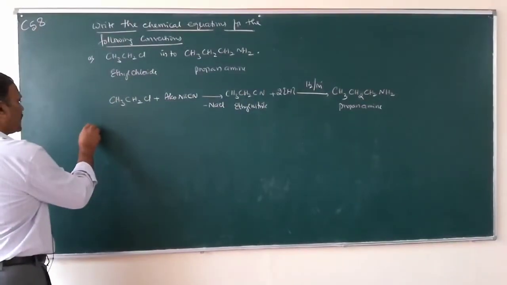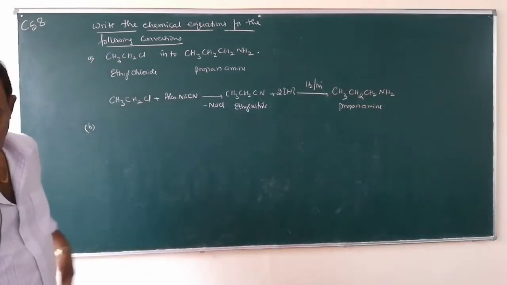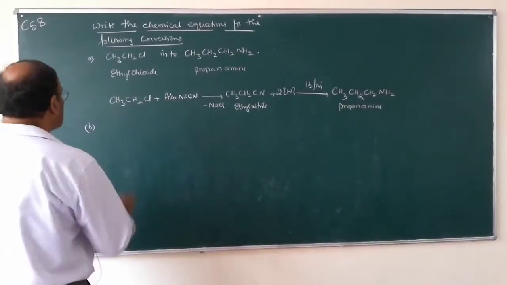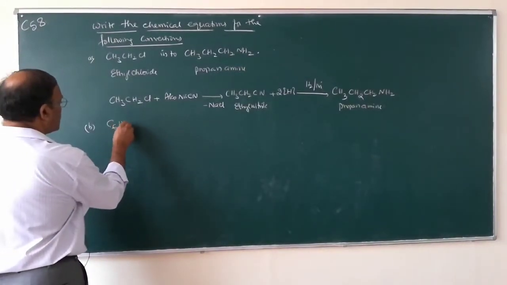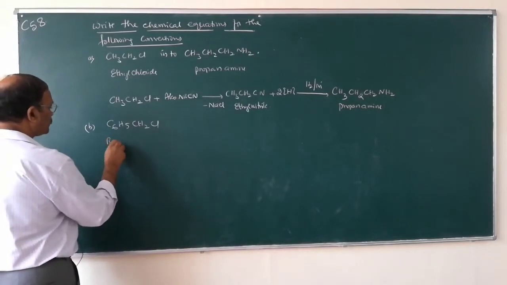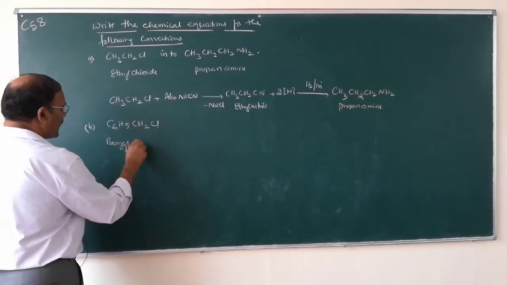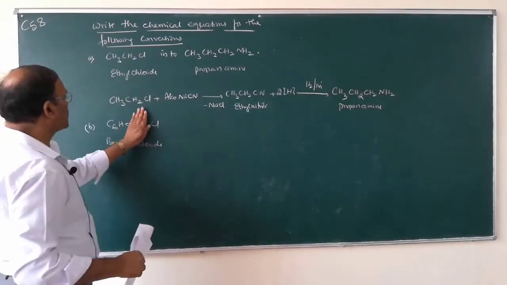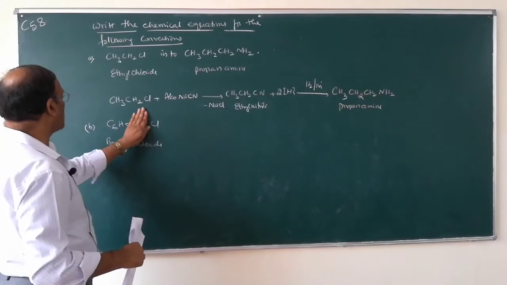So, what is the second conversion? The second one is C6H5CH2Cl. This one is benzyl chloride. If it is C6H5Cl, this is chlorobenzene.